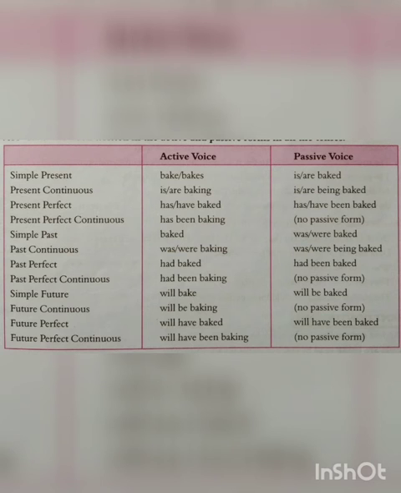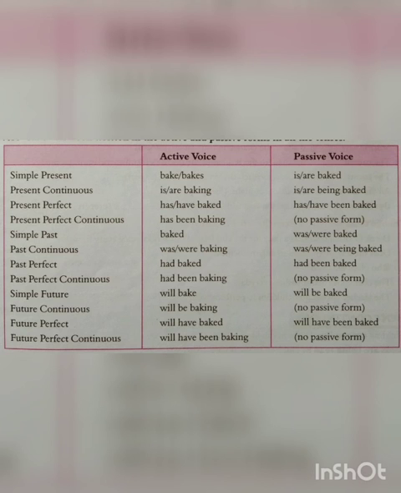In the same way, how to change tenses while making active into passive voice, we have to see the tenses also. Now you can see on the table that simple present means bake, bakes. We have to identify the verb in the sentence, whether the verb is written in simple present tense, or it is in past tense, or it is in future tense. Simple present, bake, bakes, will be is, are, baked.